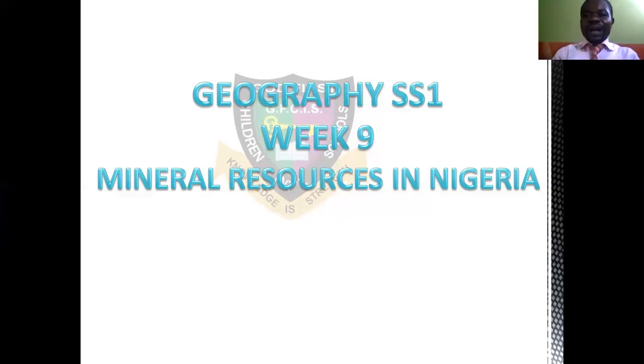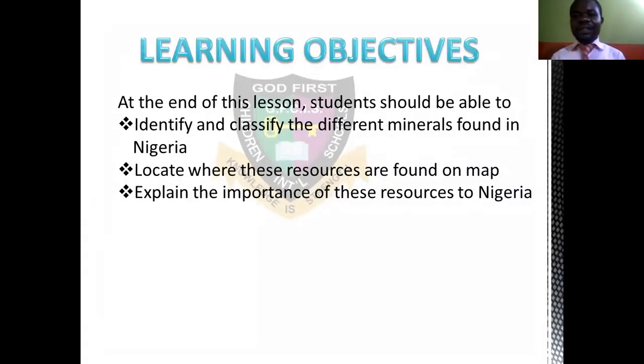Let us quickly look at the objectives as we normally do for this lesson, what we intend to achieve at the end of this lesson. We call it the learning objectives. At the end of this lesson, you should be able to identify and state the different minerals found in Nigeria. Whether it is called water mineral or food mineral, you will know. That's what we mean by that.